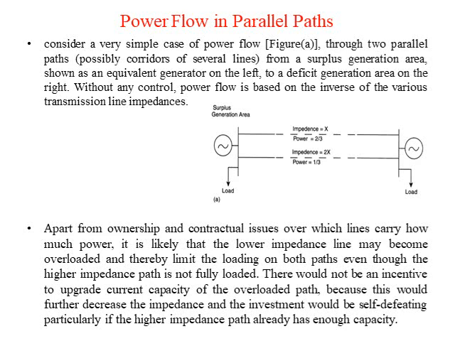Apart from ownership and contractual issues over which lines carry much power, it is likely that the lower impedance line may become overloaded and thereby limit the loading on both paths even though the higher impedance path is fully loaded. There would be an incentive to upgrade the current capacity of the overloaded path because this would further decrease impedance and the investment would be self-defeating, particularly if the higher impedance path already has enough capacity.